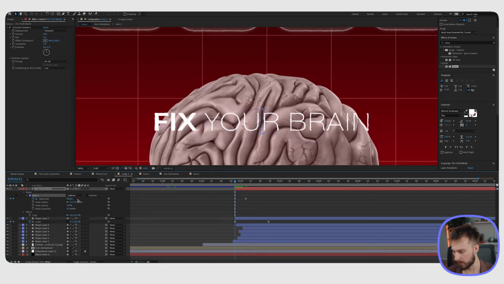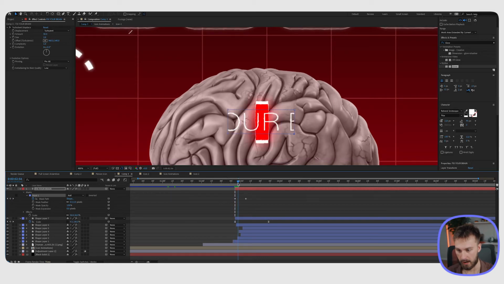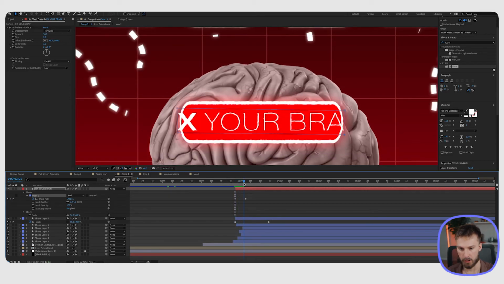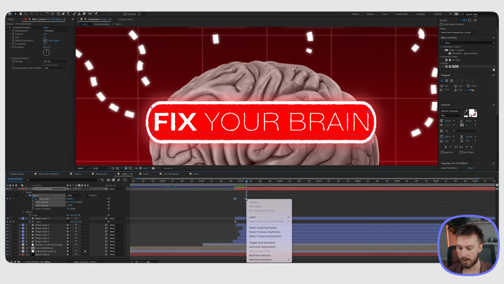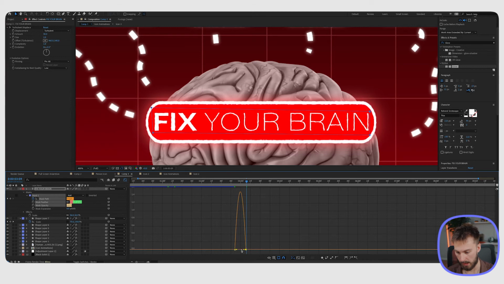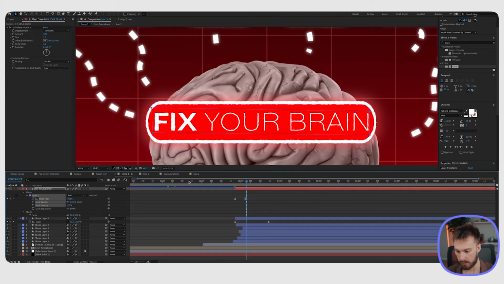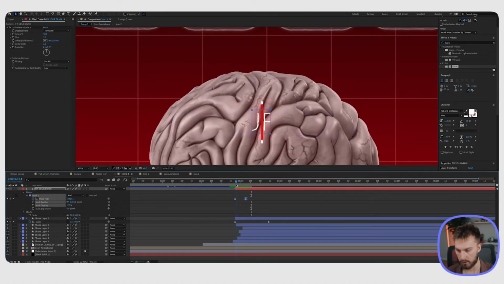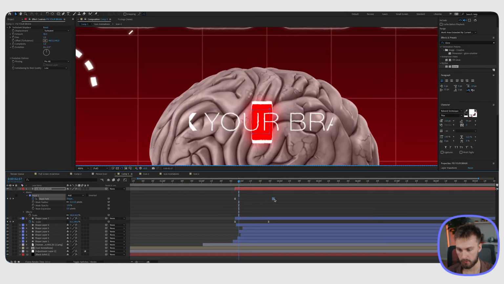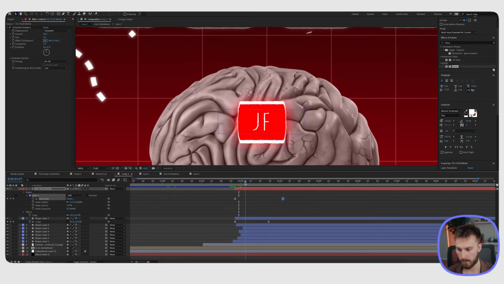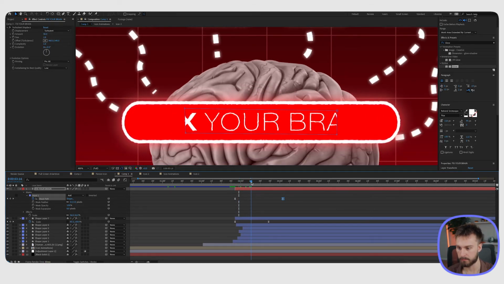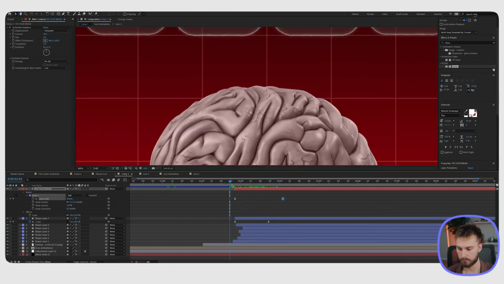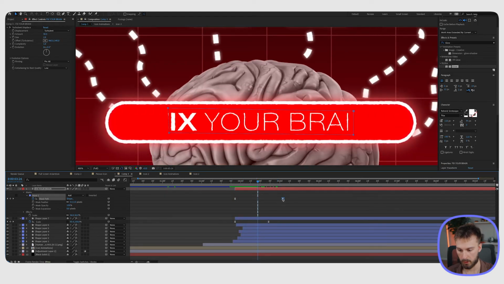But what we actually want to do is change this to add so that anything inside of it is not going to appear. It's going way too quick, so what we need to do is highlight these keyframes, Easy Ease, and match that speed with the other keyframe. So still way too quick here. So I'm going to drag this to the right and hopefully it will line up. Go a little bit faster.